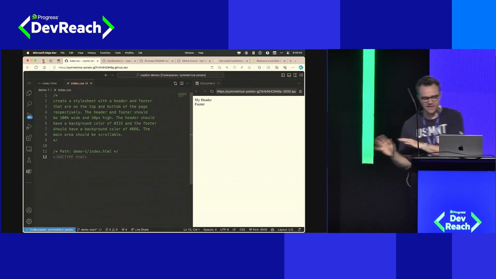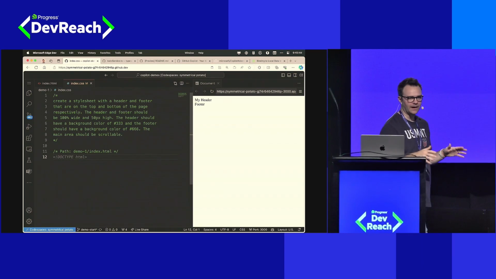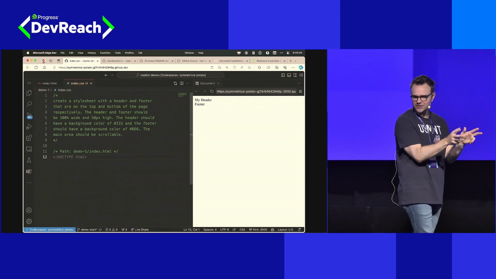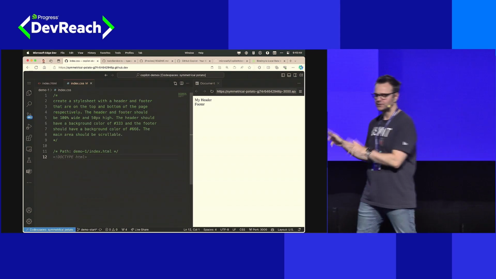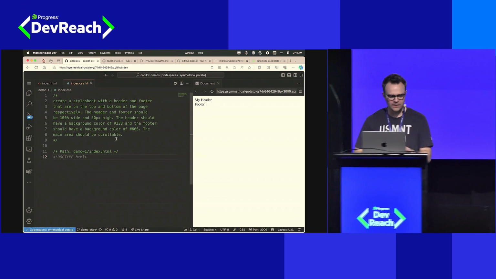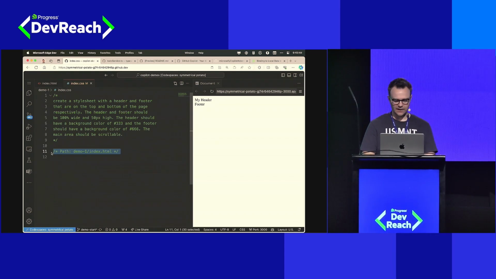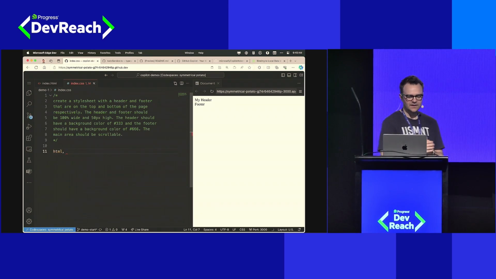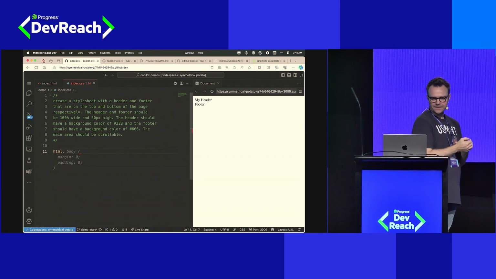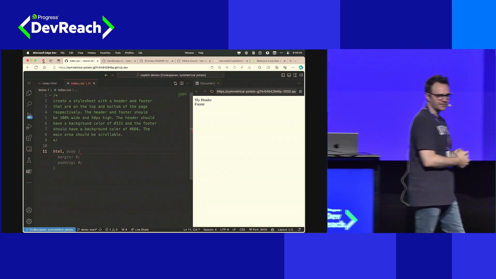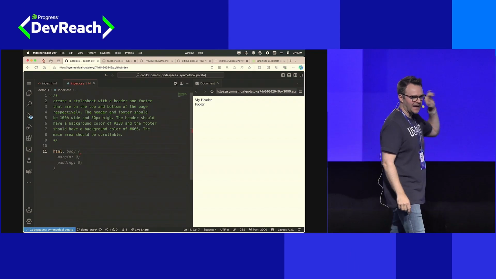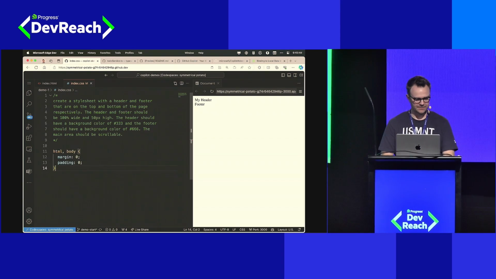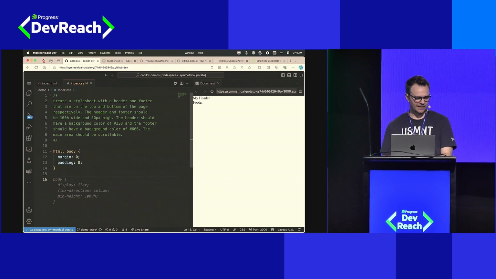One of the things that you may have to do occasionally with Copilot is nudge it in the right direction, and with a little nudge, it can give you a more complete and correct completion. So I know the way I probably want to start my style sheet is by defining a style for the overall HTML and body tag. So I'm just going to type HTML, comma, and let's see if that warms up Copilot a bit. That's better. Now we have a style for body and for something that's going to apply to my whole page. I'll tab, accept that. Let's keep going, see if Copilot's on a roll now.